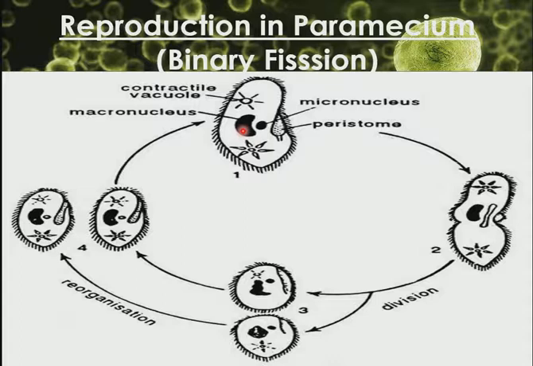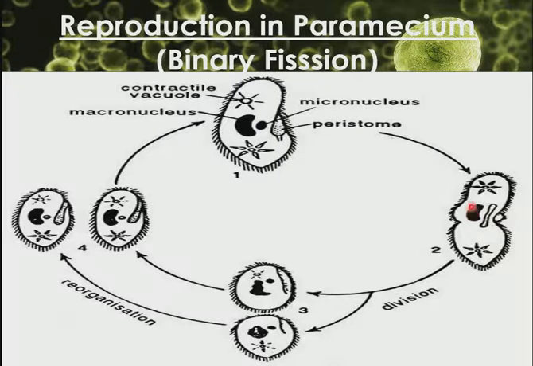Now, during binary fission, the micronucleus divides into two equal nuclei, and this happens mitotically. When it divides, it elongates and pushes each of these nuclei to the opposite end of the cell. Meanwhile, the macronucleus will elongate and divide amitotically, or we say it divides through the process of cleavage.